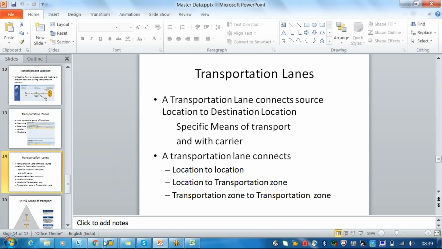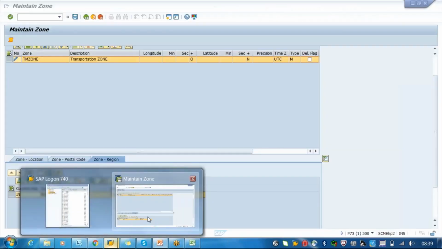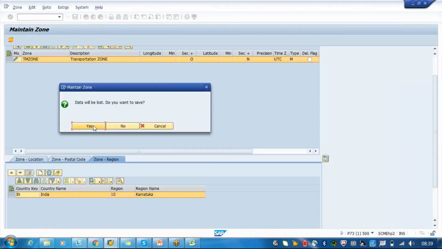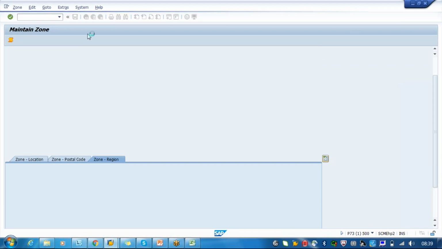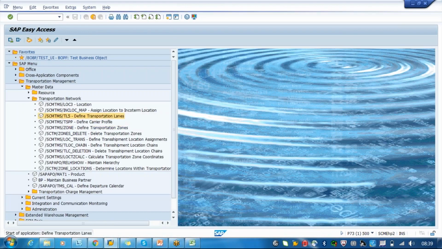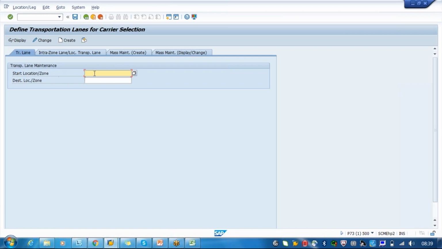So if I go to the transportation zone, okay, different transportation lane. Here you can say transportation lane from start location to the destination location, or start zone to the destination zone, or start location to the destination zone, or start zone to the destination location. There are 4 combinations, you can say permutation combinations will be there. Okay, so I will just put 1 and go to CU302.